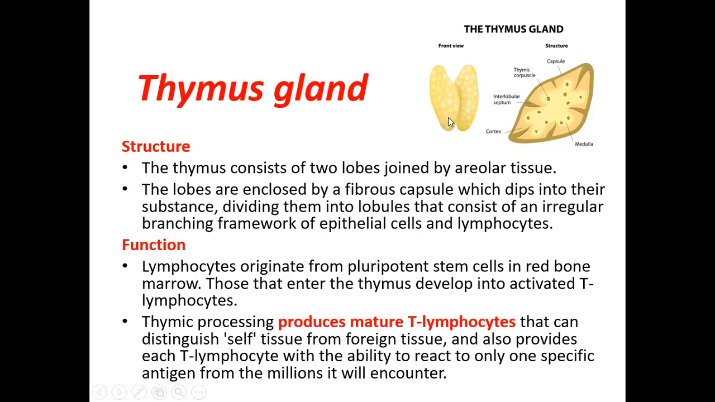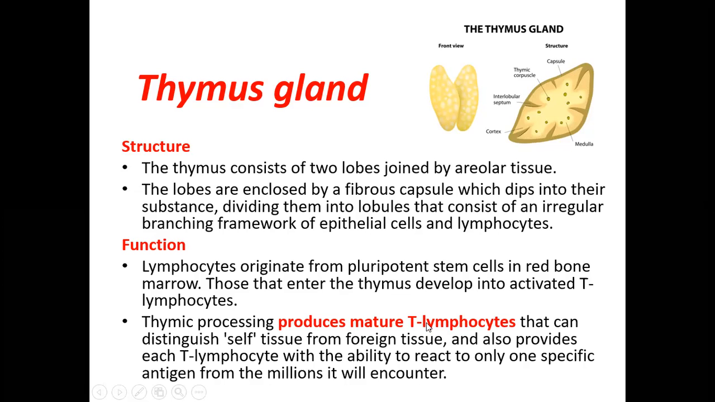There are two types of lymphocytes, B lymphocytes and T lymphocytes. These lymphocytes are produced in the bone marrow. But those lymphocytes which reach the thymus modify themselves into activated T lymphocytes. So that's why T stands for thymus. The thymic processing produces mature T lymphocytes that can distinguish self tissue from foreign tissue, and also provides each T lymphocyte with the ability to react to only one specific antigen from the millions it will encounter.